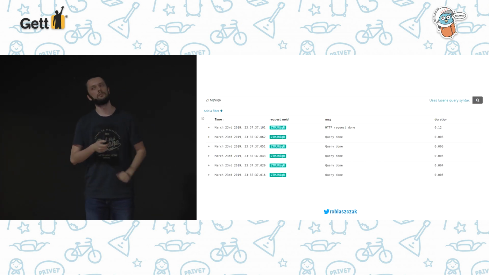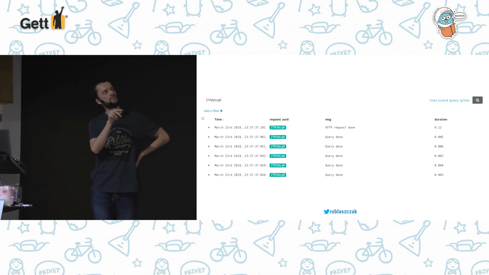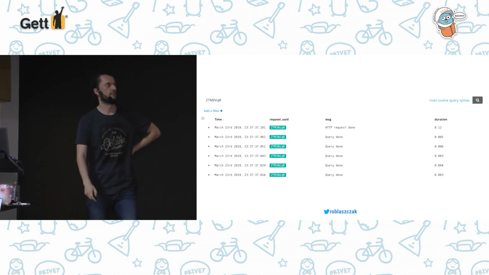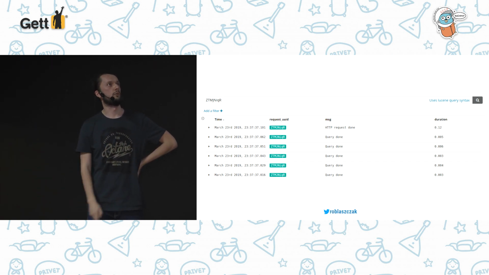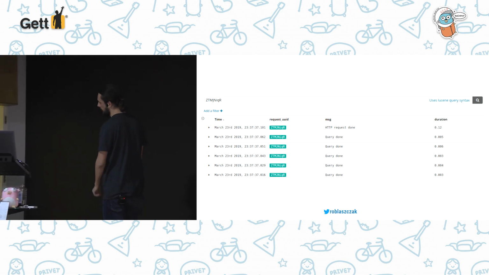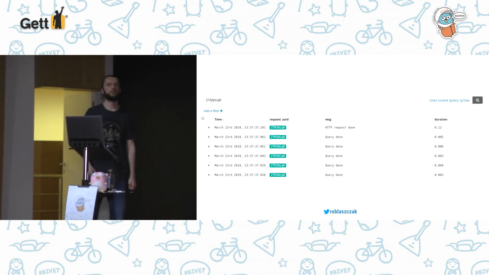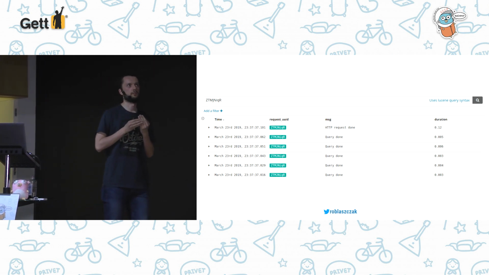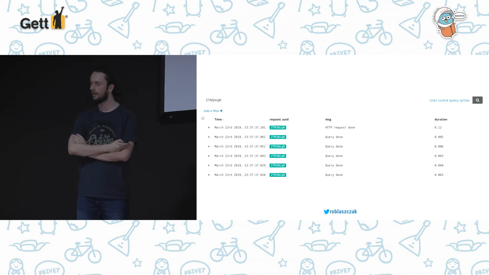And how does it look in practice? You can see here some logs from Elasticsearch, and we are putting the correlation ID here, and we can retrieve all logs in our system which are connected to this request. So it's pretty useful. And it's probably a good idea to return this correlation ID in a header in our response, because it's easier to debug that way.